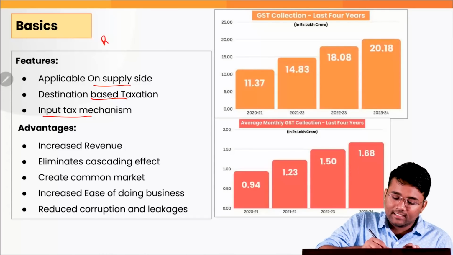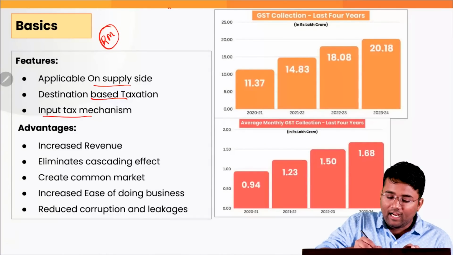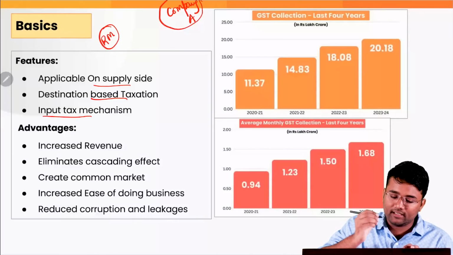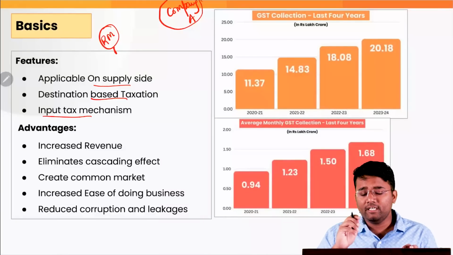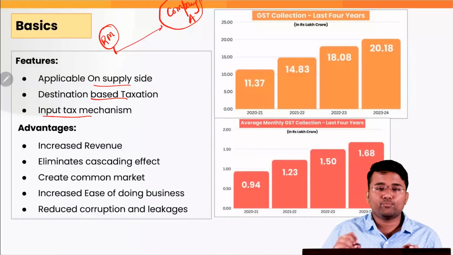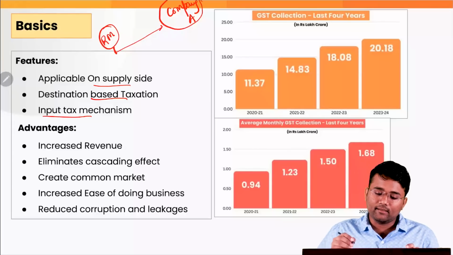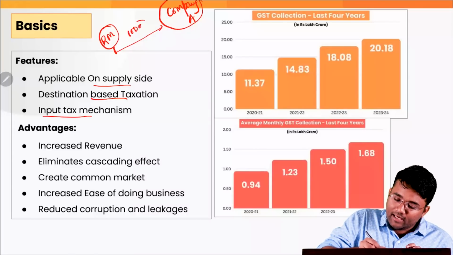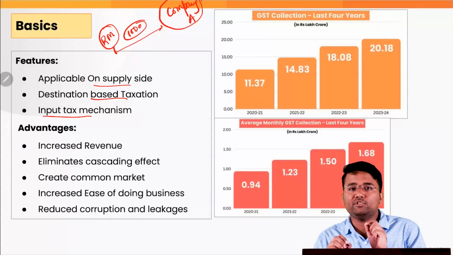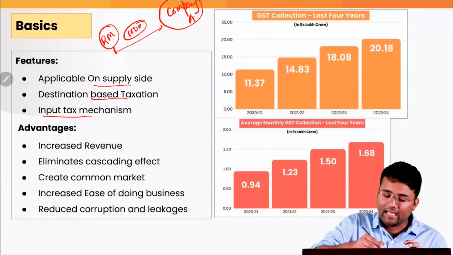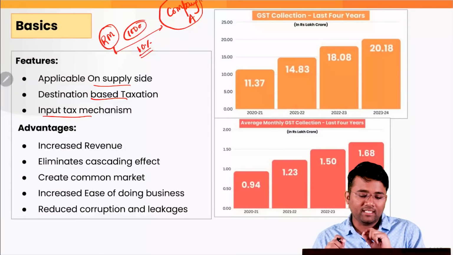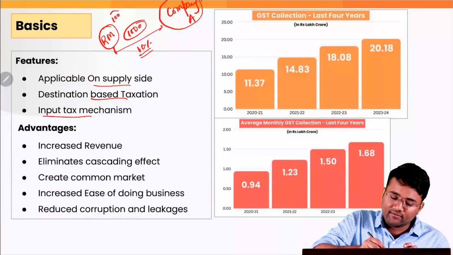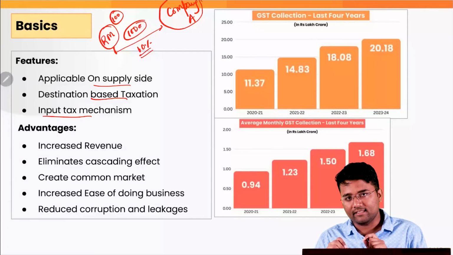Let's suppose there is a raw material supplier and there is a company A which processes this raw material. Let's suppose this raw material supplier supplies wheat to company A, which produces flour or biscuits. Now let's suppose this raw material supplier has supplied 1000 rupees of raw material and there was a tax of 10% applicable on this raw material supply. It means this raw material supplier has charged 100 rupees GST.